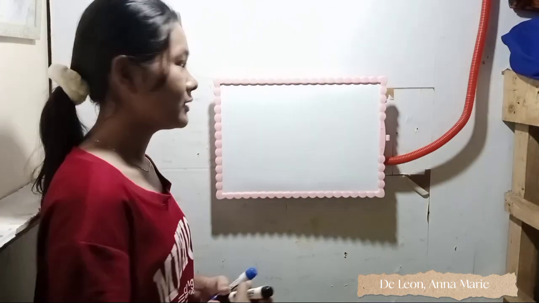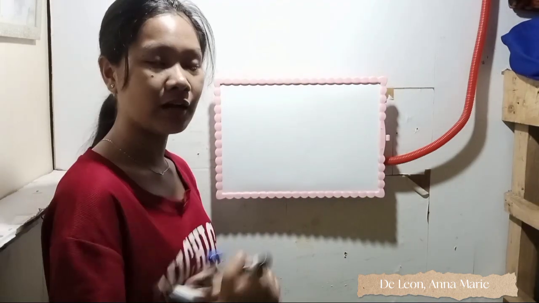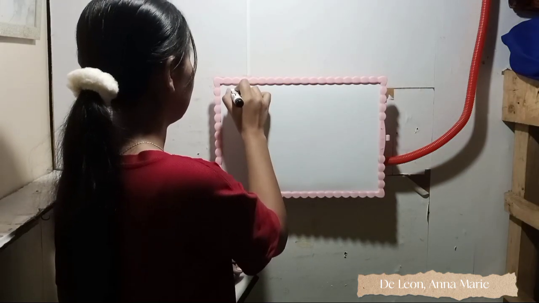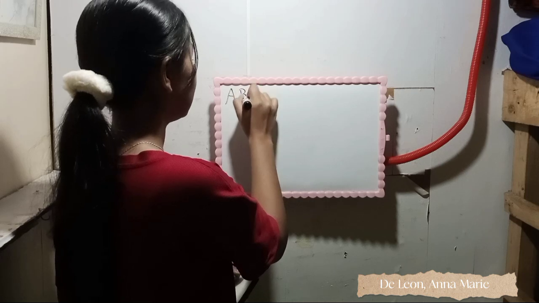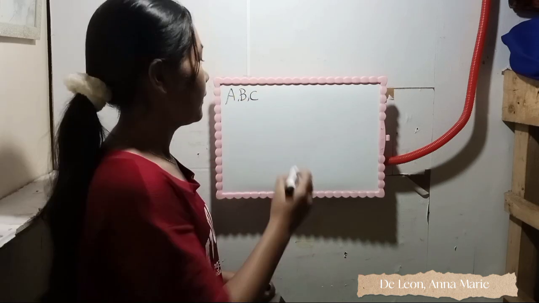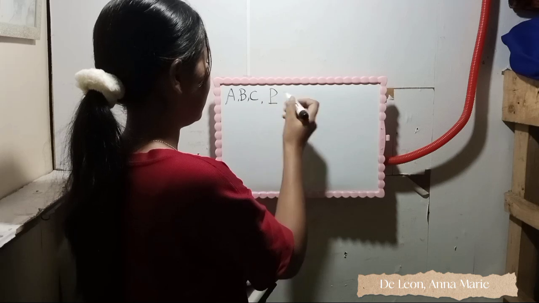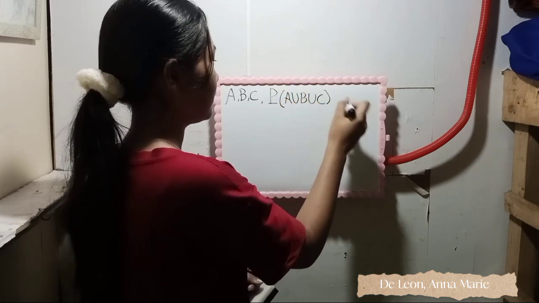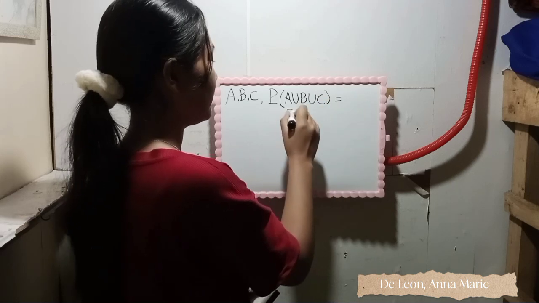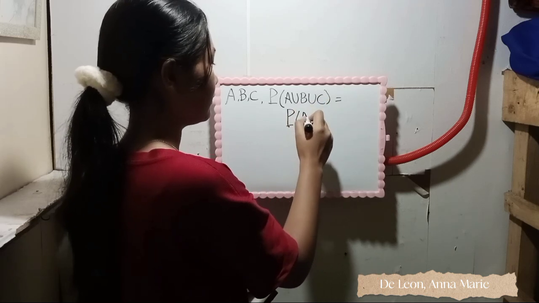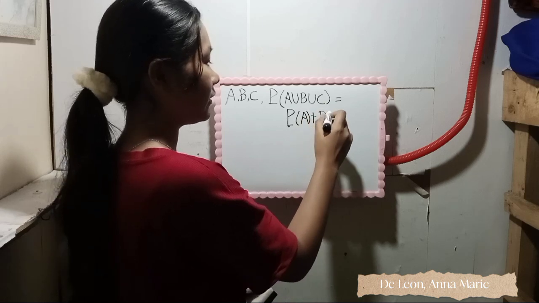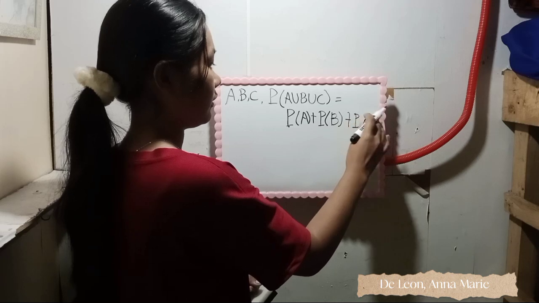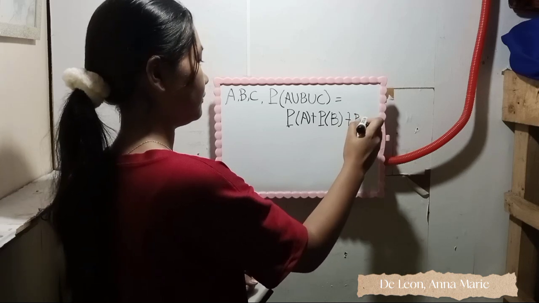The first equation is, for three disjoint events A, B, and C, the probability of A union B union C is equal to the probability of A plus the probability of B plus the probability of C.